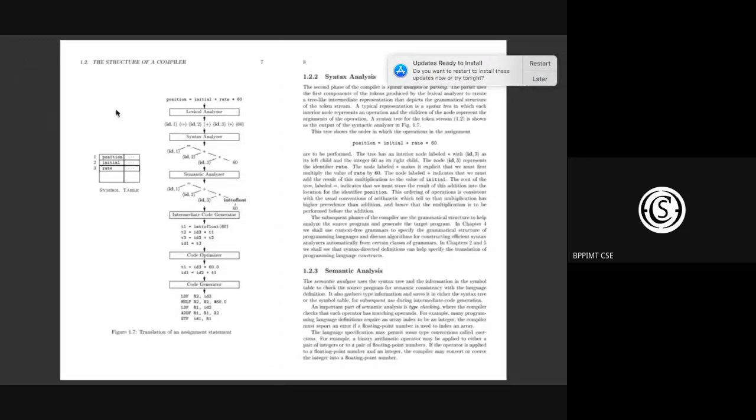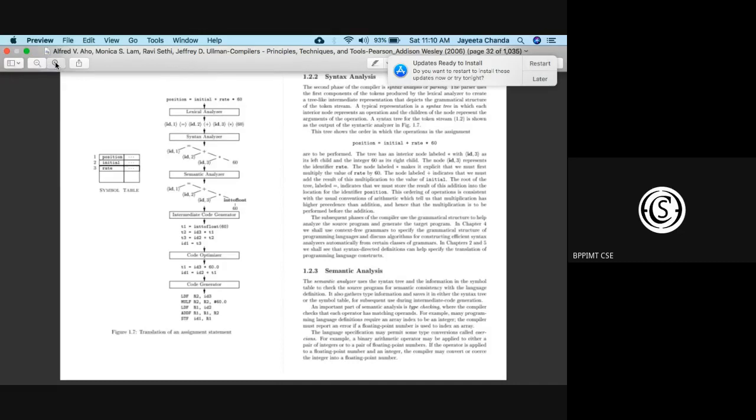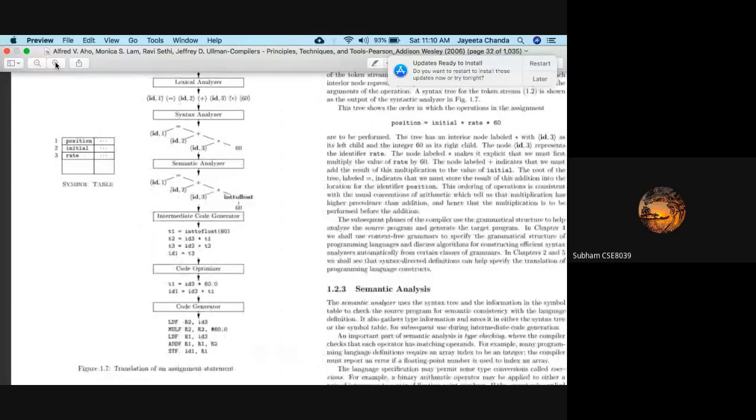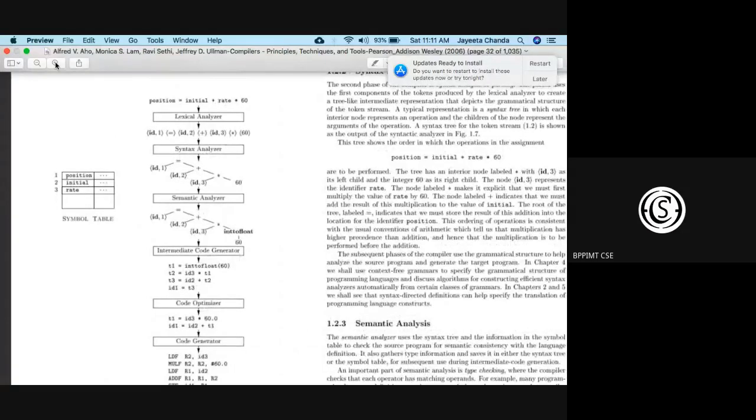See, can you see the phase-wise how they have... Can you see the book now? Yes, ma'am. Okay, so let's see the phases.